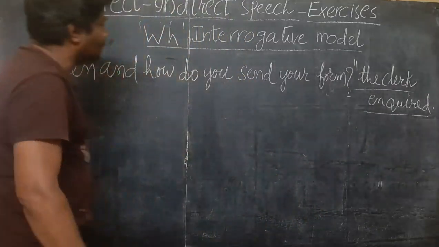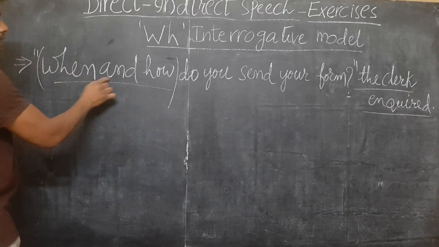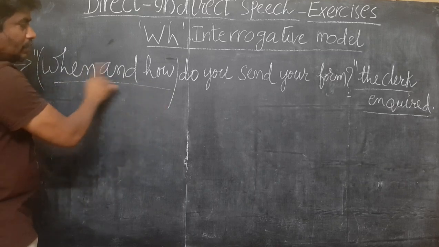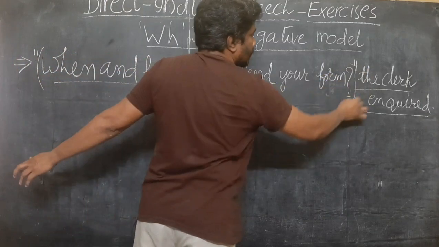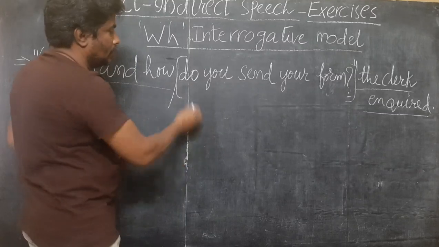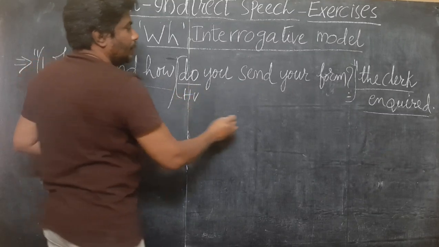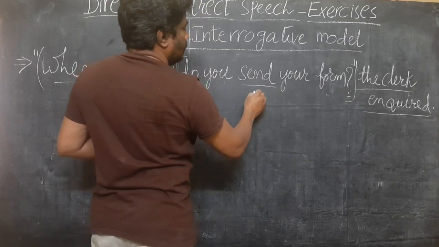And one more change, as I told you, first ignore this WH word. Up to here, this is WH word. When and how. Ignore this, and the rest of the sentence is S-no interrogative from here to here. This is to be transformed to assertive. Do is helping verb. Send is main verb.